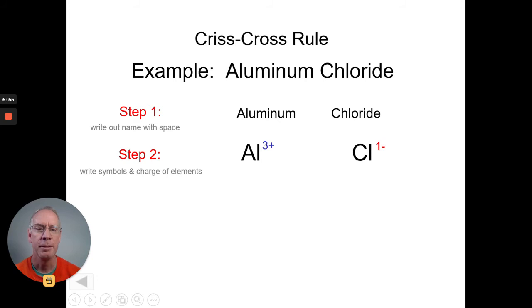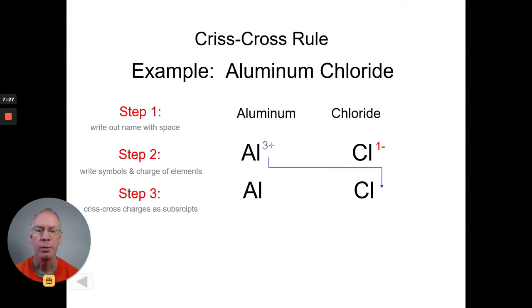Now, that would be the thinking method. The crisscross method says simply take the superscript, this number up here for aluminum, and make it the subscript for the chlorine, and make the superscript for the chlorine the subscript for the aluminum. So it's kind of like square dancing where you swing your partner round and round, but this time we're going to flush it down. So the 3's going down here and the 1's going down here. So here it goes. Crisscross charges as subscripts. So this 3, swing your partner round and round, flush it down, ends up down there, and the 1 ends up down with the aluminum.